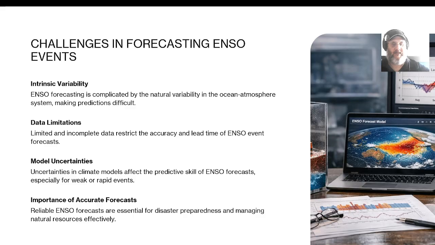Model uncertainties. Uncertainties in climate models affect the predictive skill of ENSO forecasts, especially for weak or rapid events. Importance of accurate forecasts. Reliable ENSO forecasts are essential for disaster preparedness and managing natural resources effectively.